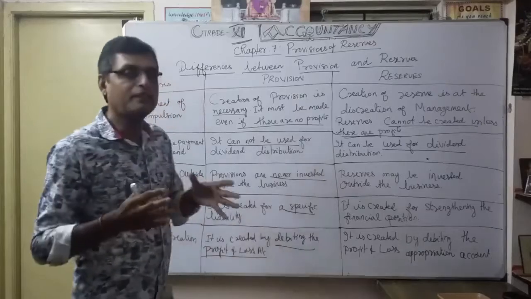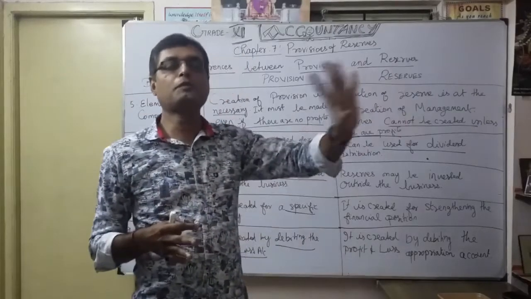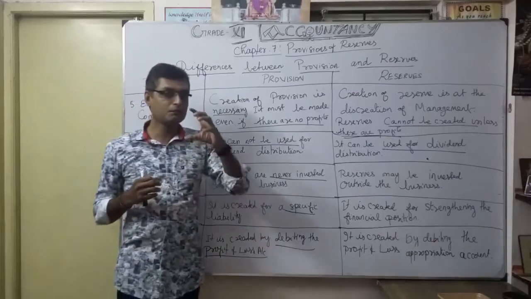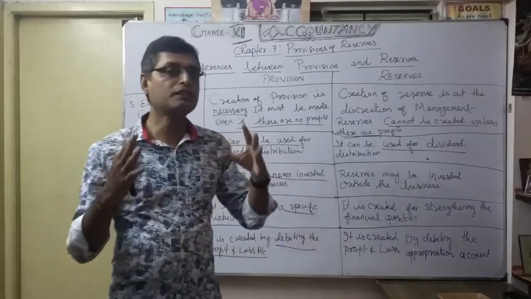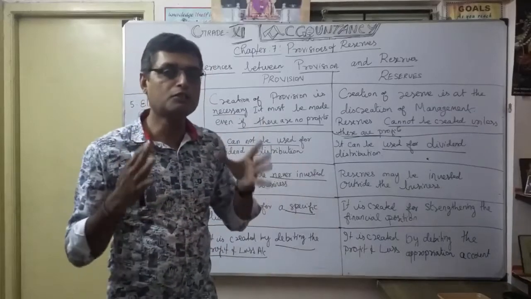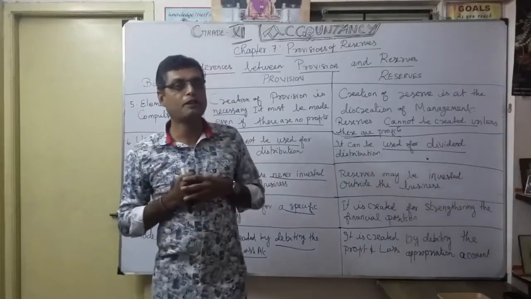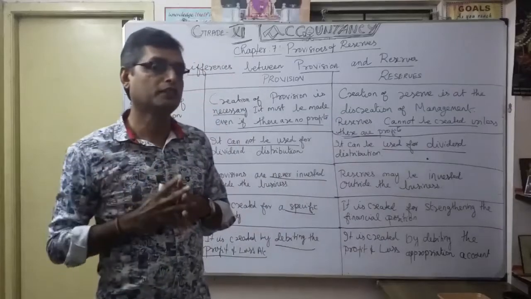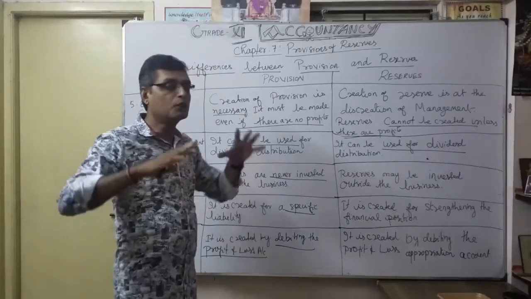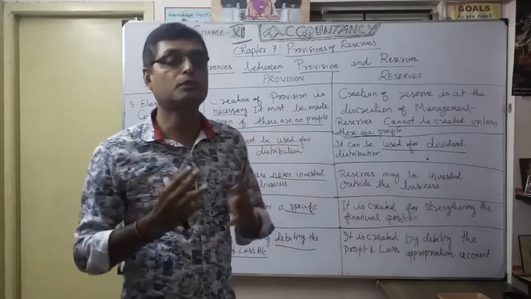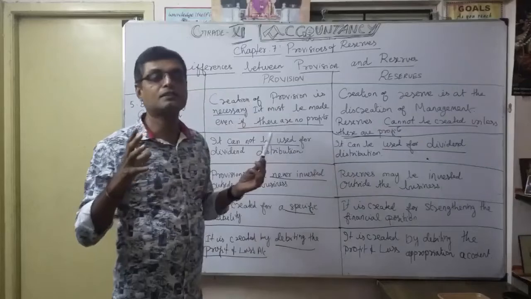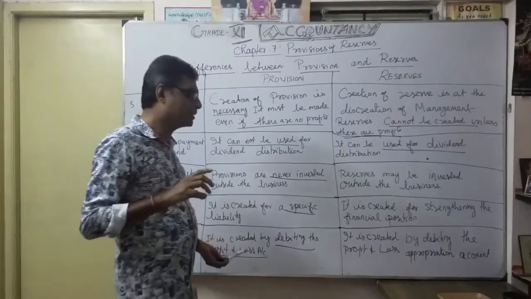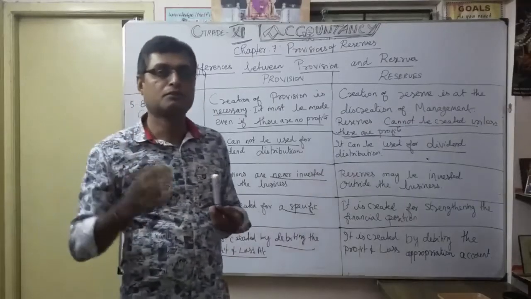Correct. Why? Because we want to reduce the profit. Otherwise, what will happen? You can't show the true profit. Correct. That's why the provision is very, very important. So, how you are going to create it in a profit and loss account, you want to show on the debit side. When you prepare the final accounts, the preparation of the profit and loss account, there you will be able to understand. Okay. So, now don't worry. Now let us begin the idea. How are you going to allocate the provision? So, for the creation of the provision, you show some amount provided from the profit and loss account debit side. So naturally the profit is reduced.